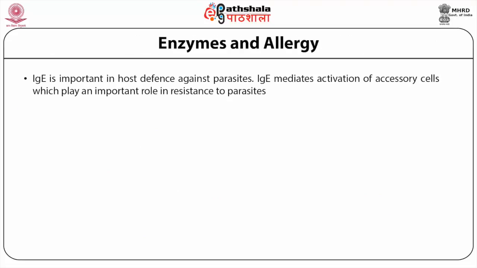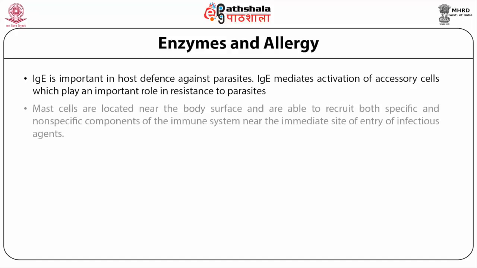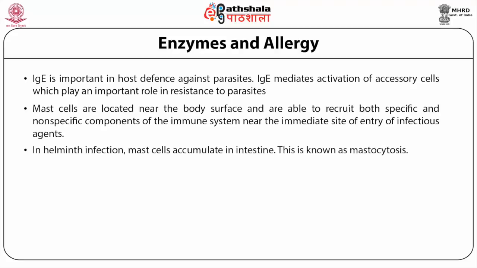IgE is important in host defense against parasites. IgE mediates activation of accessory cells which play an important role in resistance to parasites. Mast cells are located near the body surface and are able to recruit both specific and non-specific components of the immune system near the immediate site of entry of infectious agents. They can cause muscular contraction which can lead to expulsion of pathogens from lungs or gut. In helminth infection, mast cells accumulate in the intestine. This is known as mastocytosis.